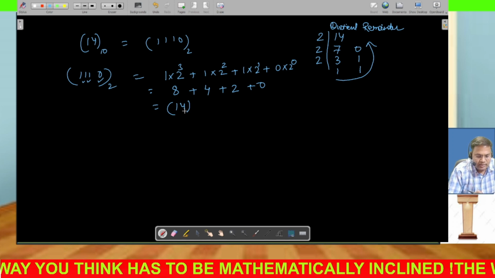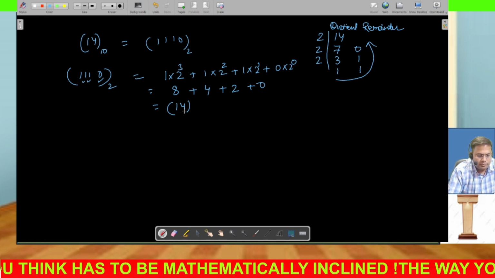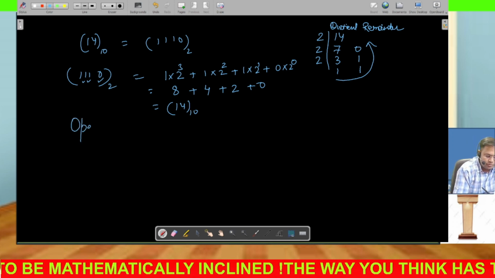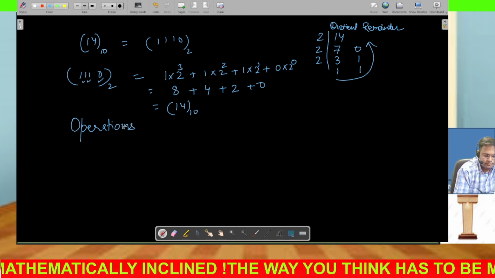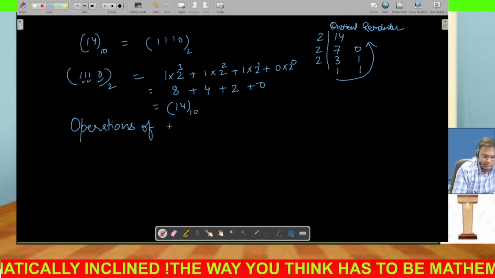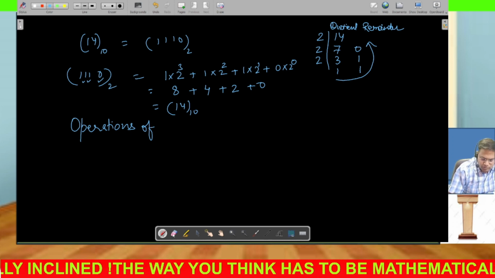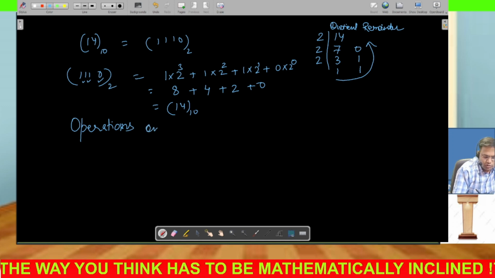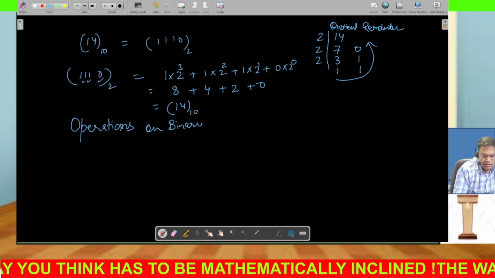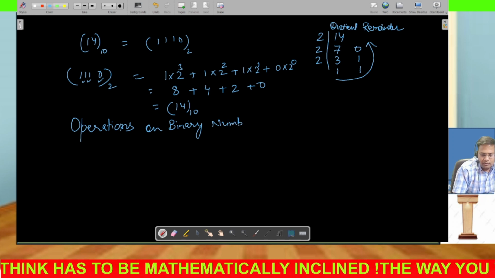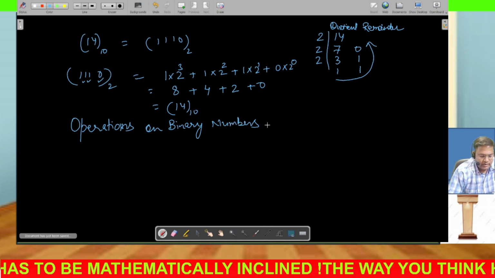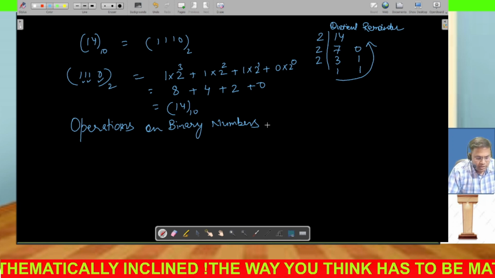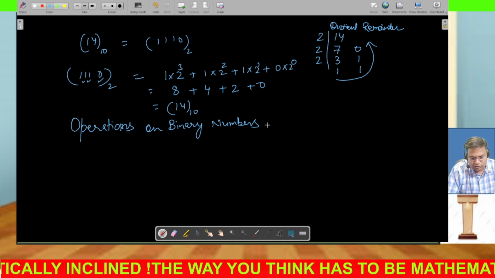So you must have observed how the numbers have been converted. Now the base is 10. So the next thing that we do is about the operations on binary numbers. Here we'll learn how two numbers will be added and how two numbers will be subtracted. In this video we'll be doing addition and subtraction only, right?